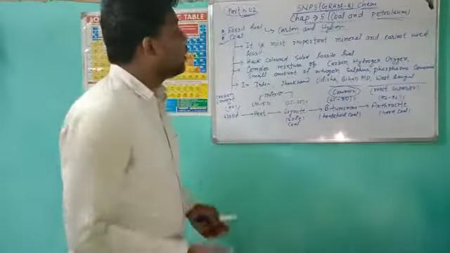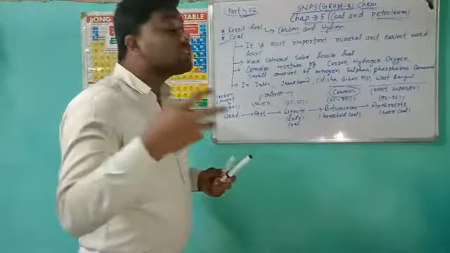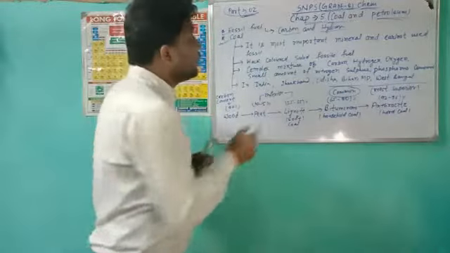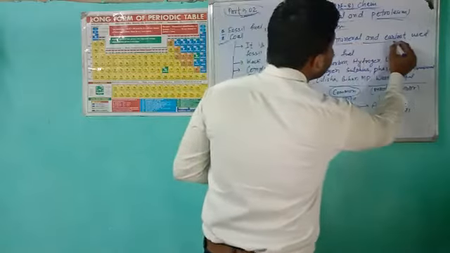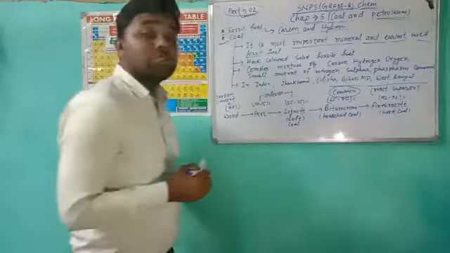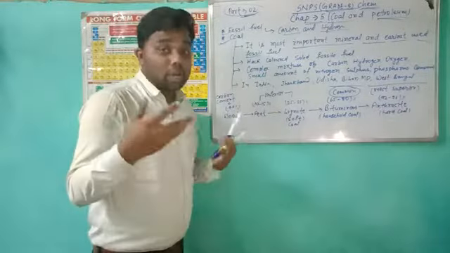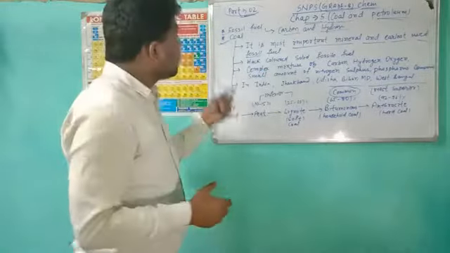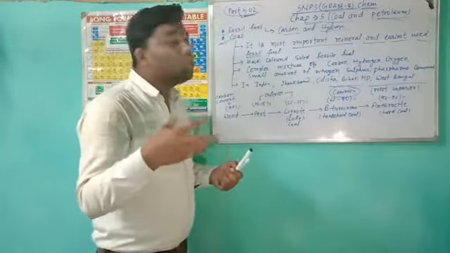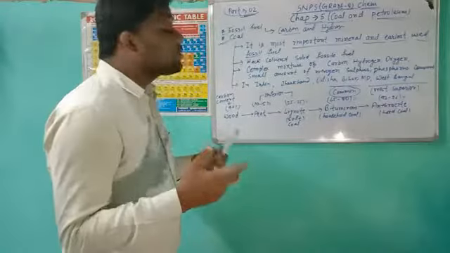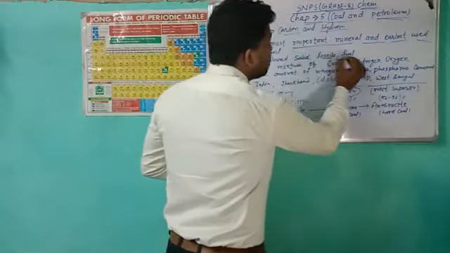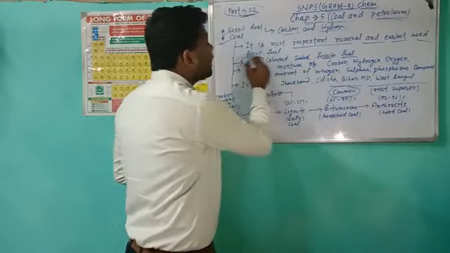What is coal? Coal is the most important mineral and the earliest used fossil fuel. We use coal in our household work. This is a very familiar word, coal, and we are very used to it. What is its color? It is a solid fossil fuel which has a black color.